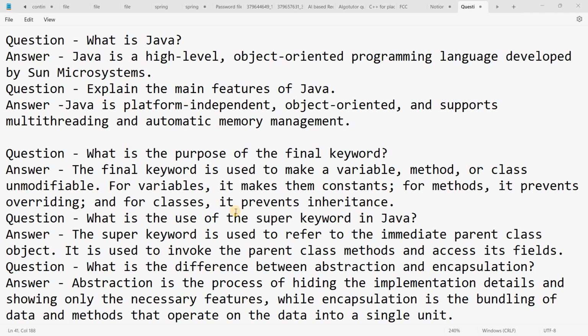First question is, what is Java? Java is a high-level object-oriented programming language developed by Sun Microsystems.